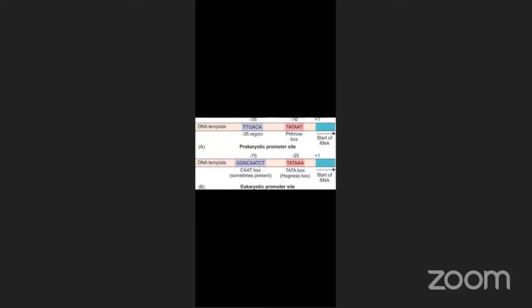Is it clear? Diagram clear to you? Yes, sir, it's clear. I showed only the promoter site. For our clear understanding, I showed both prokaryotic and eukaryotic. This is the prokaryotic promoter site. This is the eukaryotic promoter site. In eukaryotes, as I said, the TATA box region. This is the TATA box.